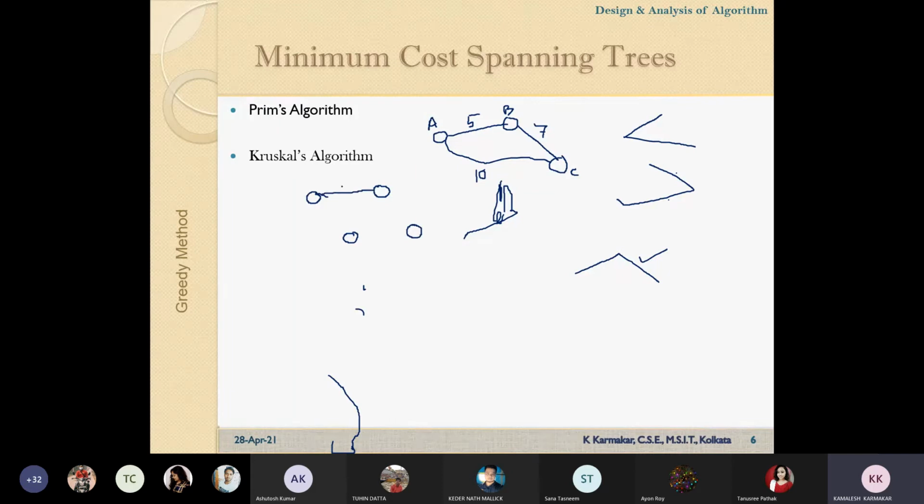Here the cost is 5, the cost is 15, the cost is 7, and this cost is 7 again.